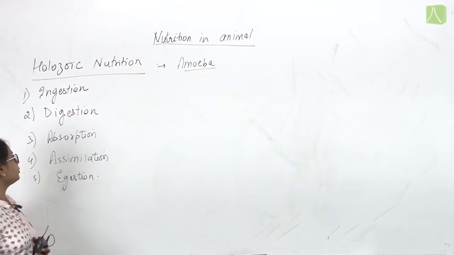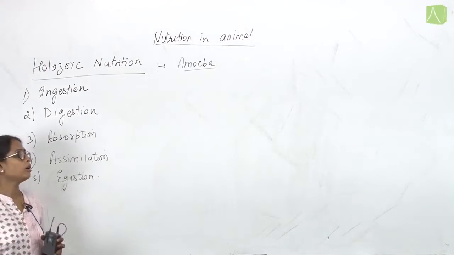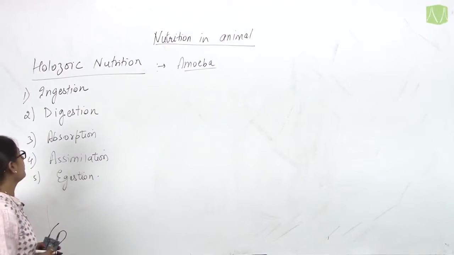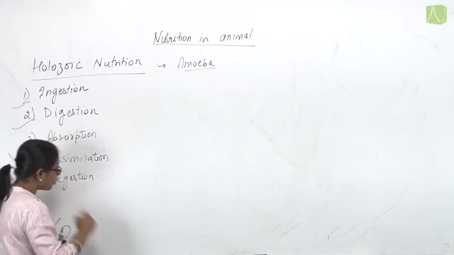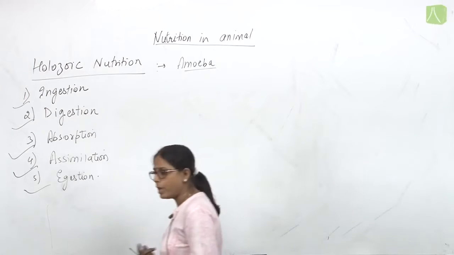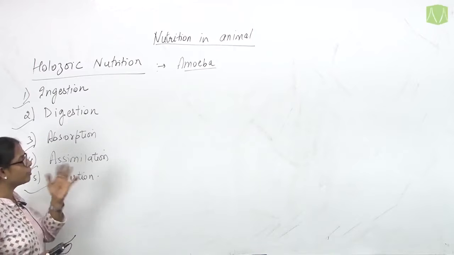Fine. So these are the major five steps in holozoic nutrition followed by amoeba as well as other animals and we human beings. Now what is ingestion, what is digestion, what is absorption, what is assimilation and what is egestion? We have discussed it in the previous lecture, but today I am repeating the same thing to help you memorize it.